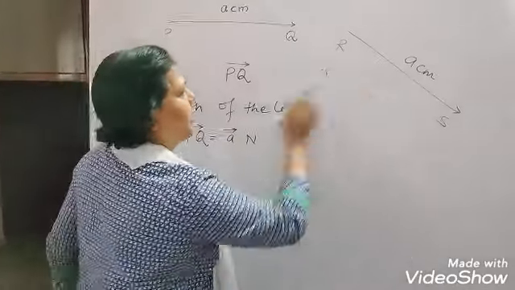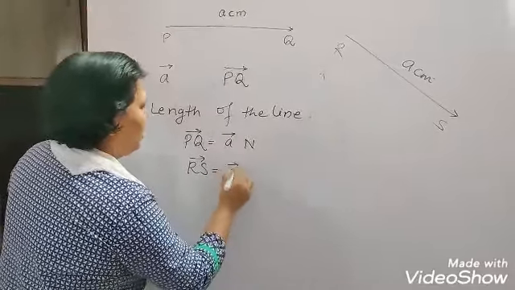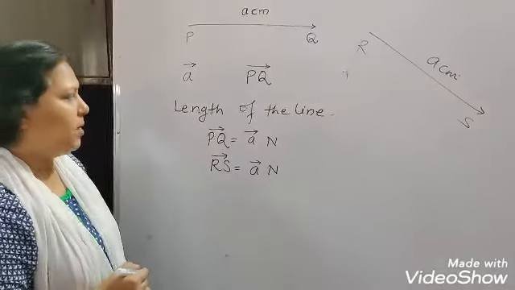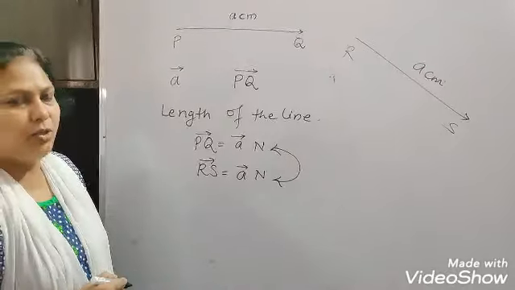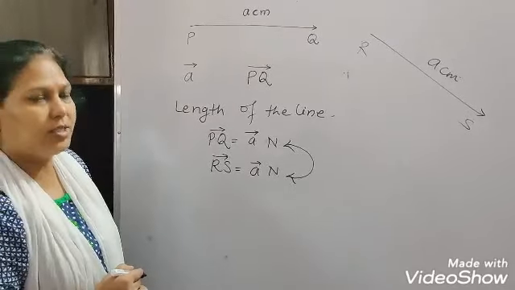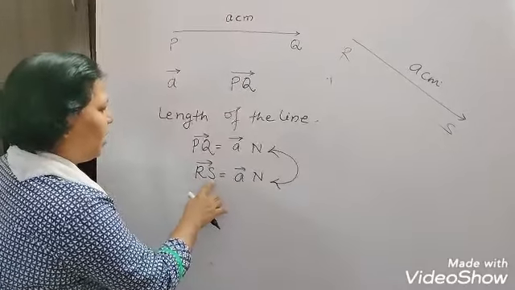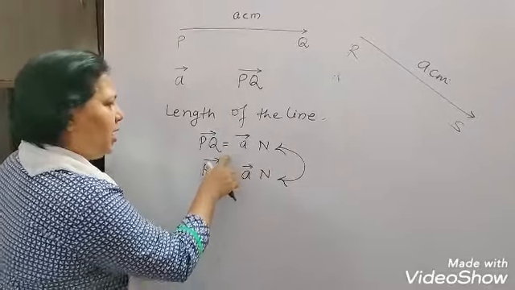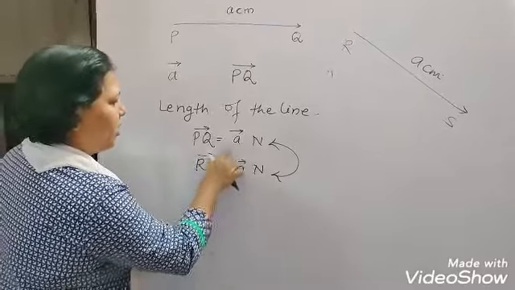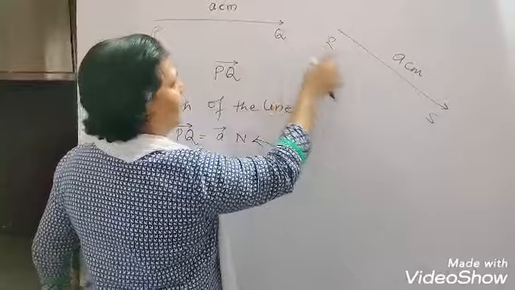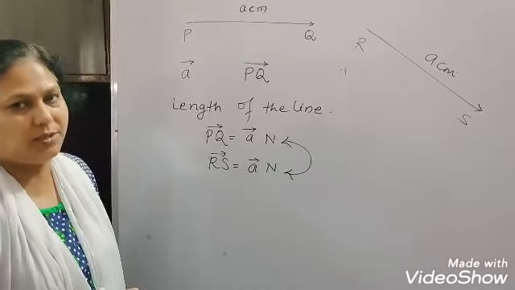Now you will see this line RS is also representing A Newton, but you cannot say these two quantities are similar, because here the direction of this force is from R to S. Even though these two vectors PQ and RS are the same in magnitude, they are not the same in direction, so these two are not similar vectors.